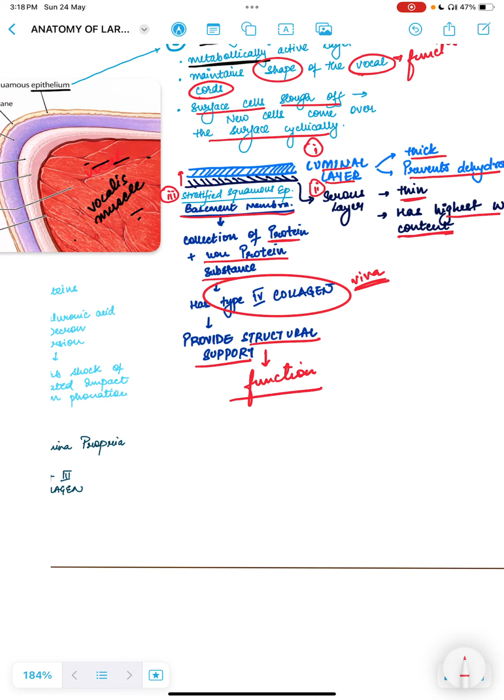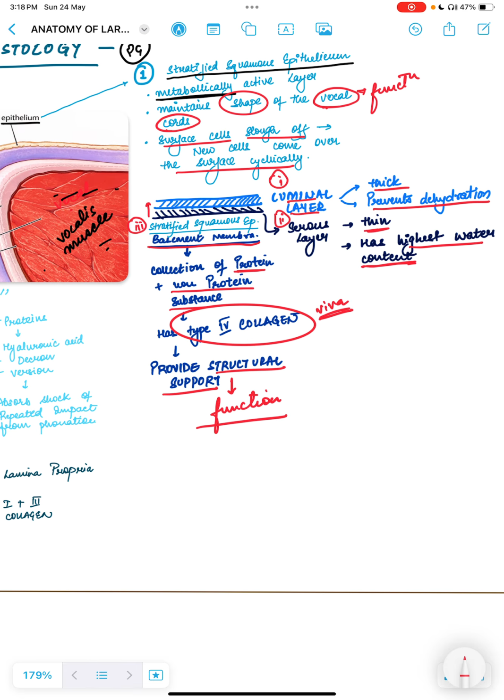Okay, so we have seen about this stratified squamous epithelium. What did we see? That it is metabolically active, its function is to maintain the shape, and there is a new cycle of cells coming up every time. There are new cells coming up, and the old cells get sloughed off. And above the stratified squamous epithelium, we have two layers, the luminal layer and the serous layer, and their function is to keep the vocal cords hydrated and to prevent dehydration, right? And then we talked about the basement membrane, and what is its function? It is to provide structural support.